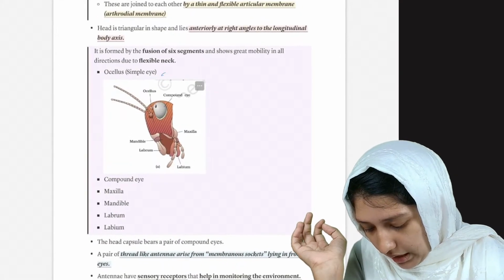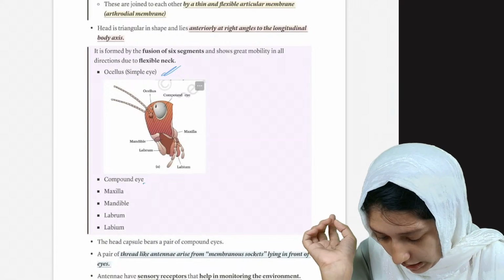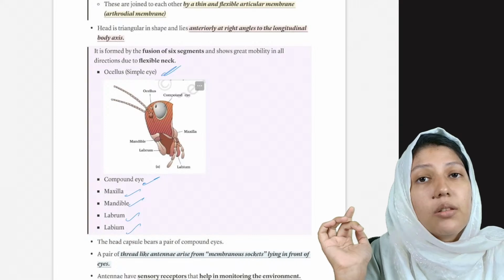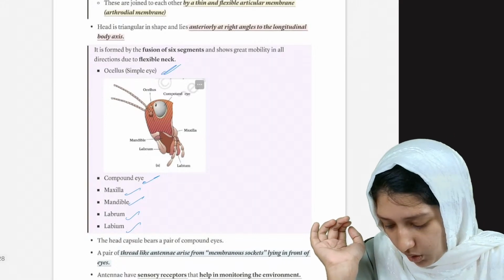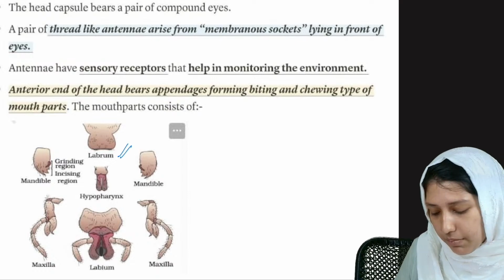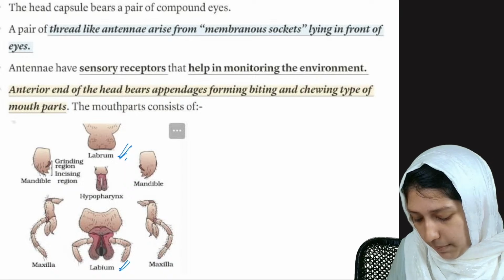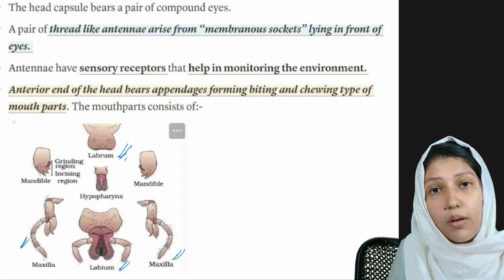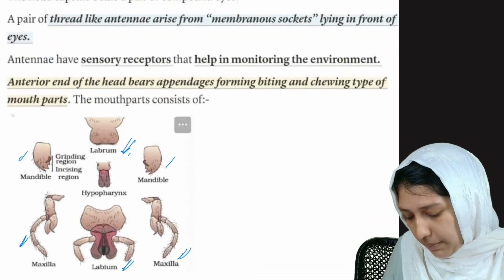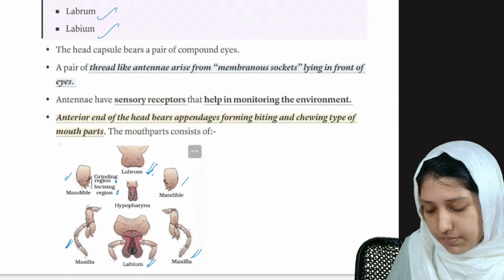They have a simple eye, ocellus. Their eye is known as ocellus. They can also have a compound eye, maxilla, mandible, labrum, labium. These are the structures of the cockroach. Just see these. This is labium, this is labrum. Labrum is the upper lip, labium the lower lip. This is a pair of maxillae and a pair of mandibles. Clear? And the mandible is their grinding and incision region.